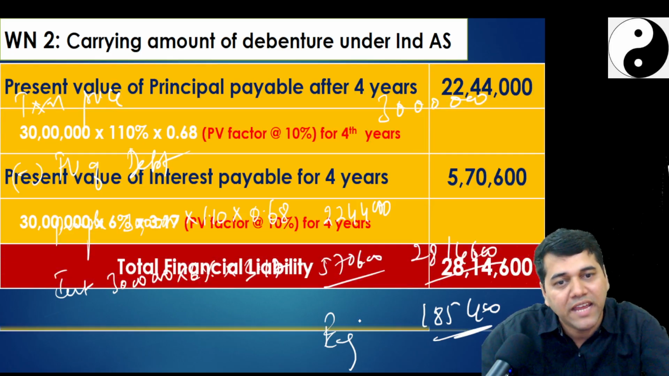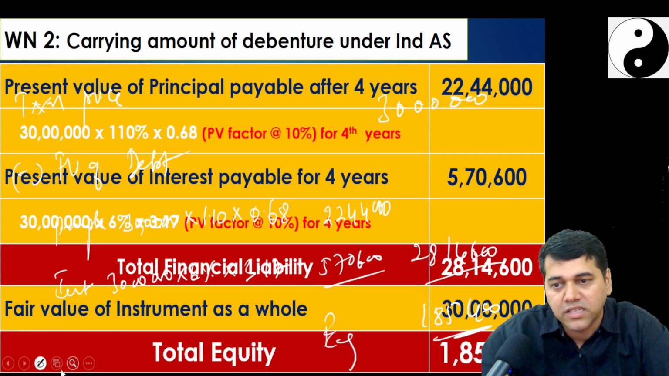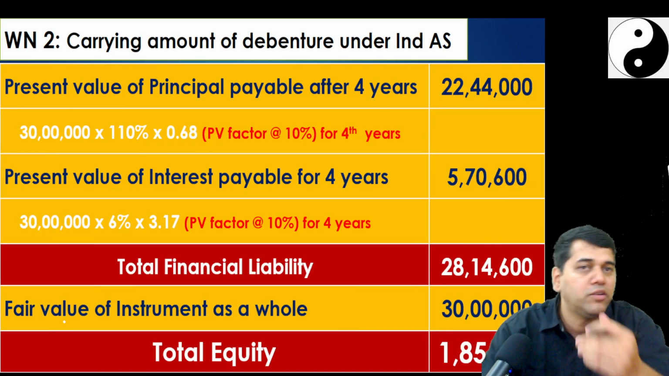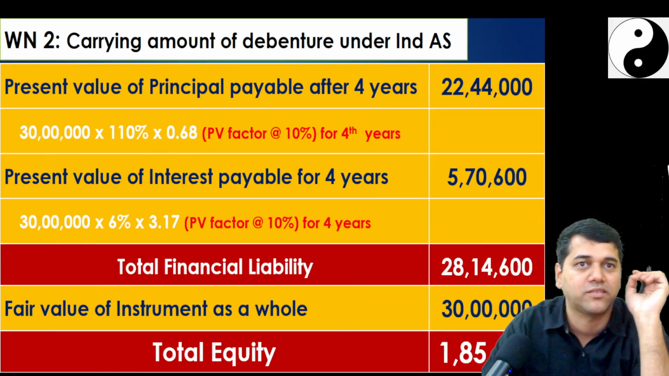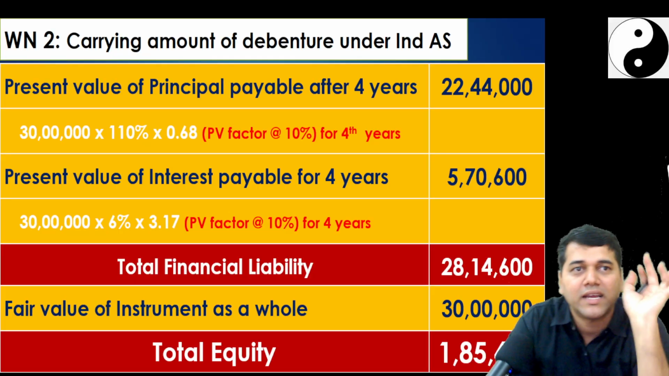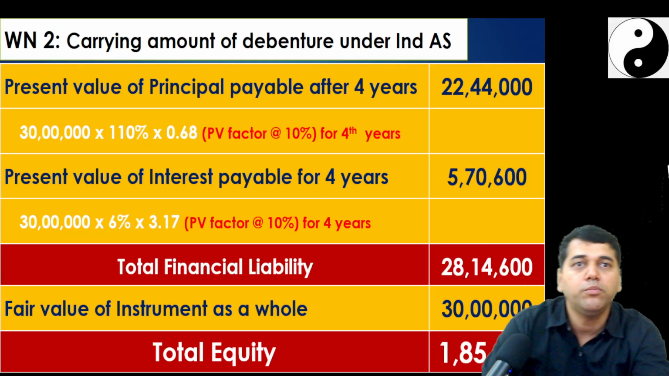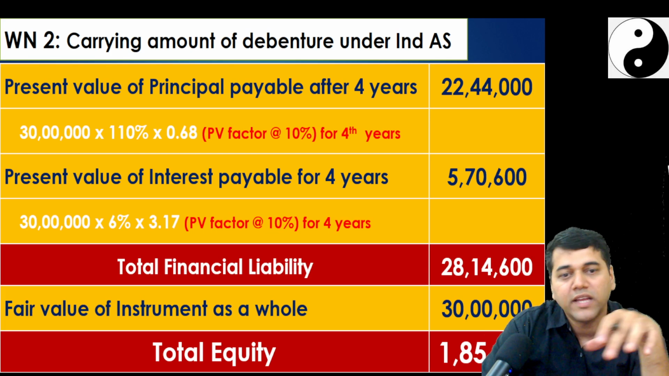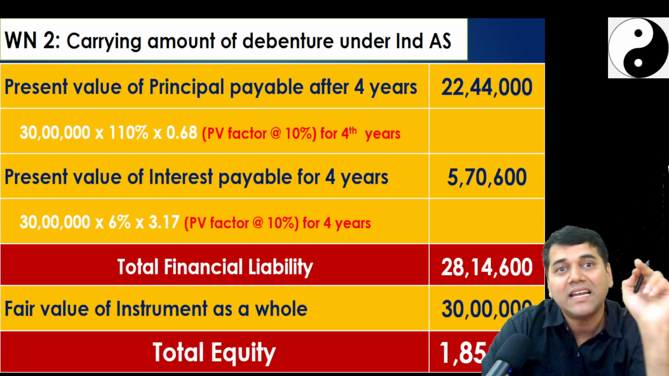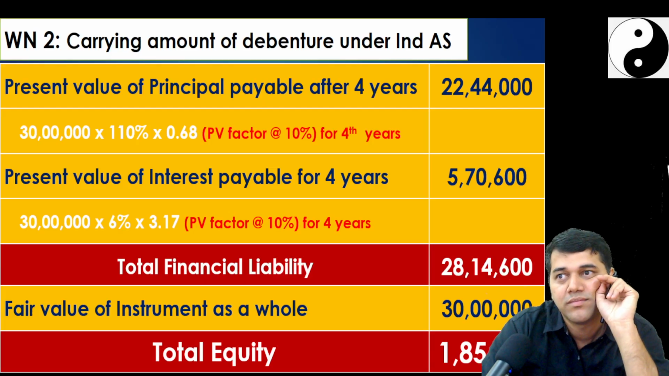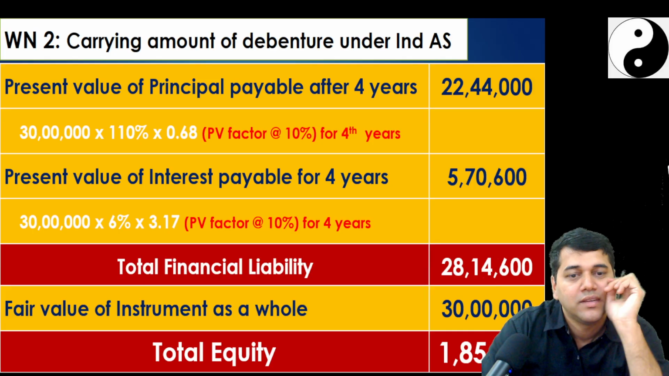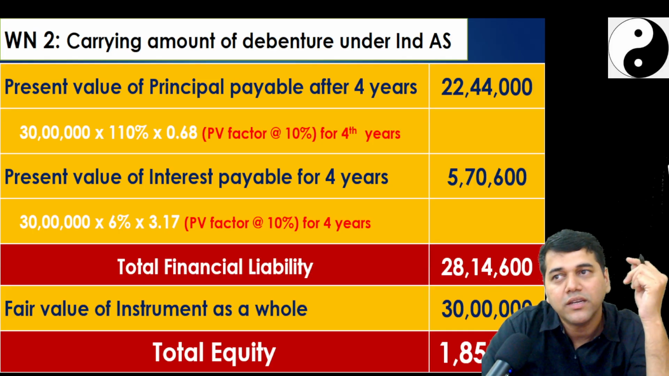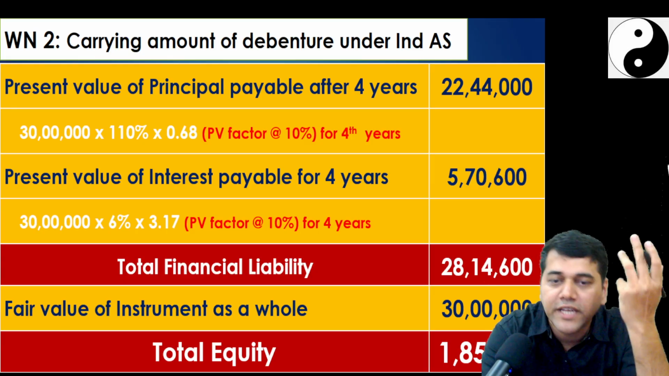So on day 1, I should have passed one accounting entry, bank account debit. That is correct under both the standards. Both debited to bank correctly. They took it to loan. But what should I have taken? I should have taken only 28 lakh rupees to the loan. They took the entire 30 lakhs. 1,85,000 I should have taken to the equity. They didn't take anything.